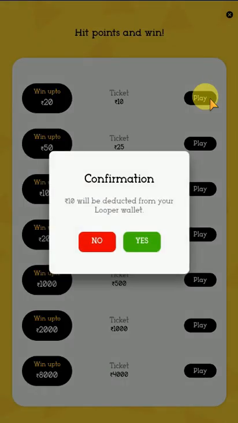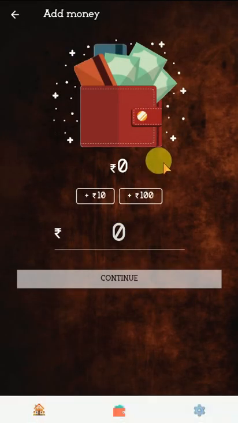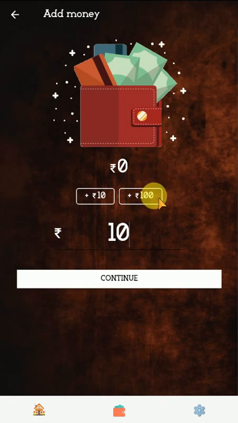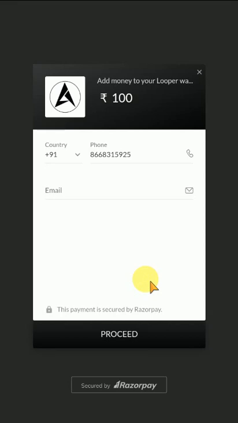When you click on the play button, they will ask for confirmation of deduction of money from your account, or from your Loop wallet. You will obviously say yes, and you will be directed to this page, where it is asking you to add money to your account. As I don't have any money in my account yet, you will have to add some money, for example 10 rupees or 100 rupees. When you click continue, they will redirect you to your UPI, Paytm or PhonePe account, any payment method that you can use here, to add money to your Looper account.